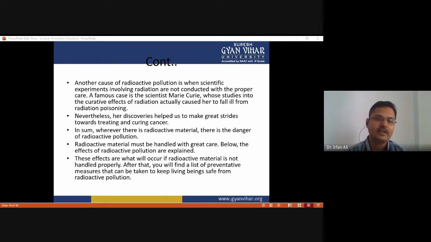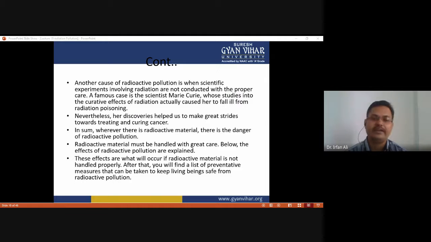Wherever there is radioactive material, there is the danger of radioactive pollution or radiation. Radioactive material must be handled with great care. Below, the effects of radiation pollution are discussed. These effects are what will occur if radioactive material is not handled properly. So improper handling leads to radiation pollution.